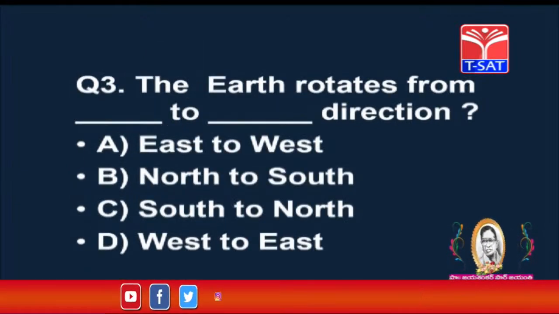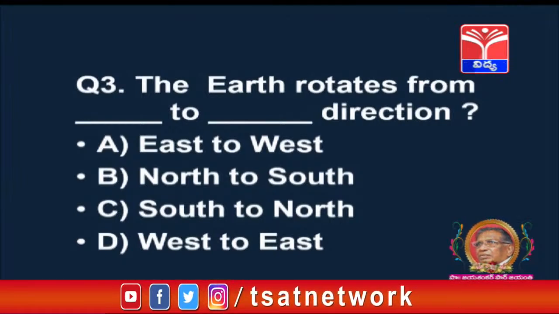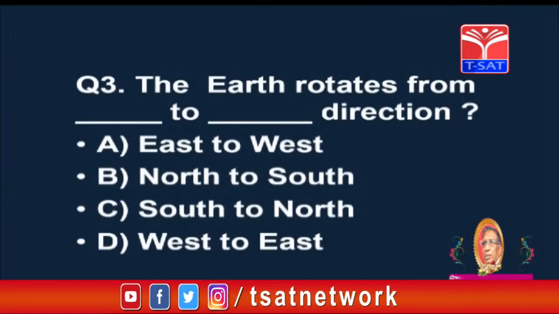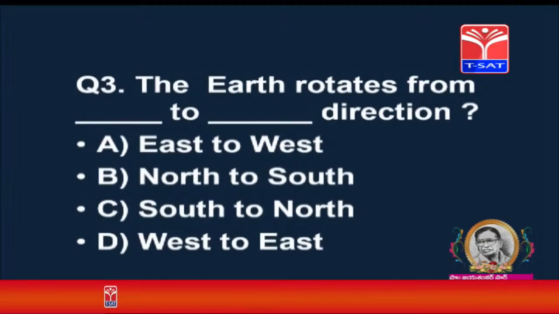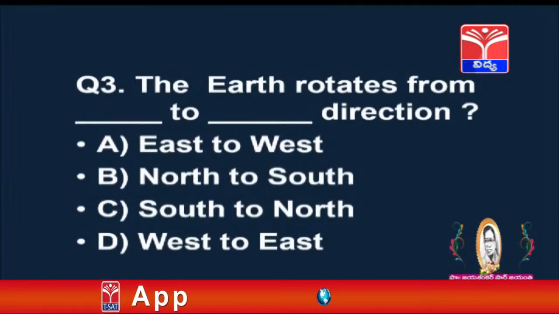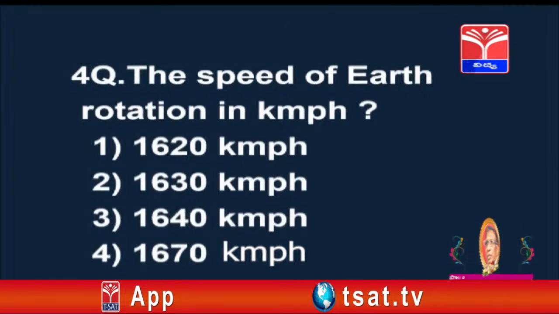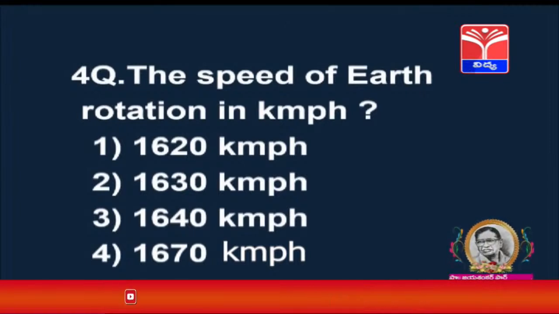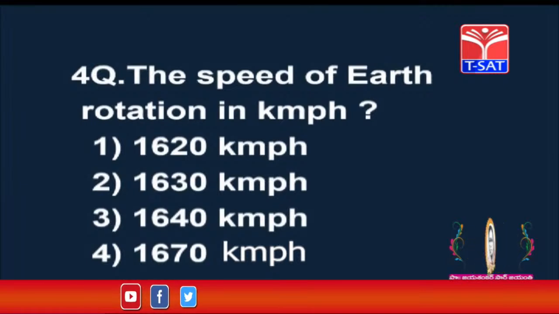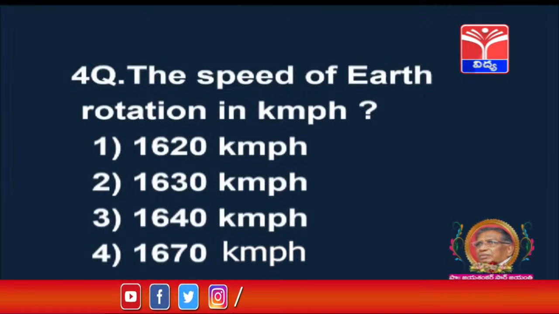The earth rotates from dash direction to dash direction: east to west, north to south, south to north, west to east. The speed of earth rotation in kilometers: 1620 kmph, 1630 kmph, 1640 kmph, 1670 kmph.